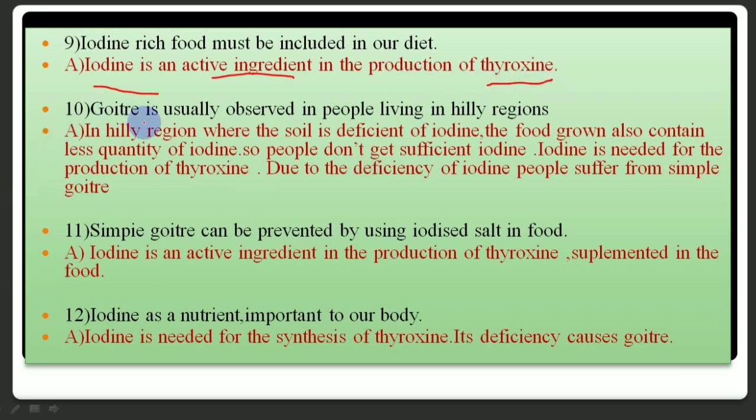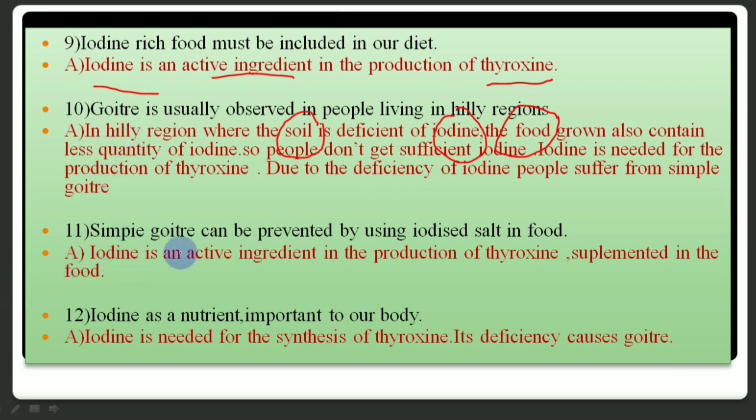Goiter is usually observed in people living in hilly regions. In hilly regions, the soil is deficient of iodine, and not only that, the food which is grown is also deficient of iodine. So due to less quantity of iodine, people suffer from goiter, because in presence of iodine only the hormone thyroxine is secreted.